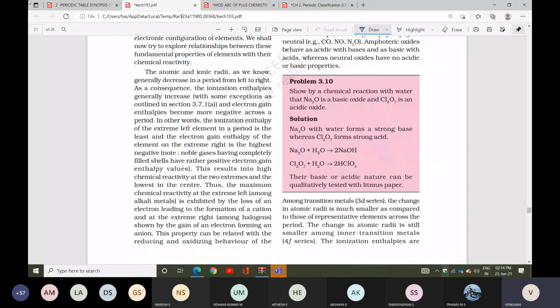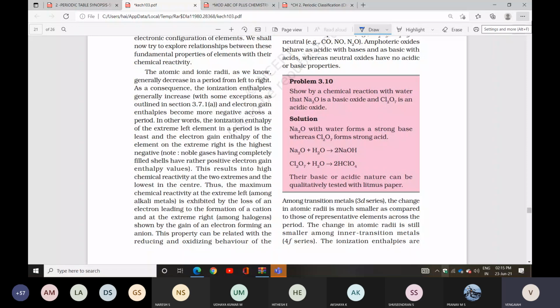Next question: show the chemical reactions with water. They say Na2O is a basic oxide and Cl2O7 is an acidic oxide. Na2O with water forms a strong base, whereas Cl2O7 forms a strong acid. So their basic and acidic nature can be tested with litmus paper. Show by chemical reactions with water that Na2O is a basic oxide and Cl2O7 is an acidic oxide.